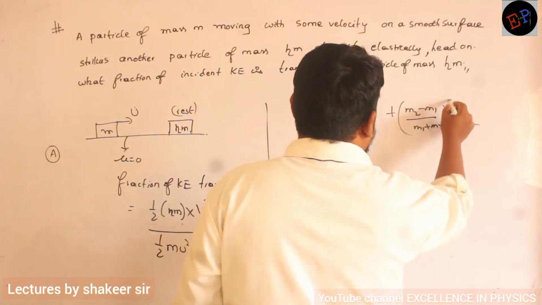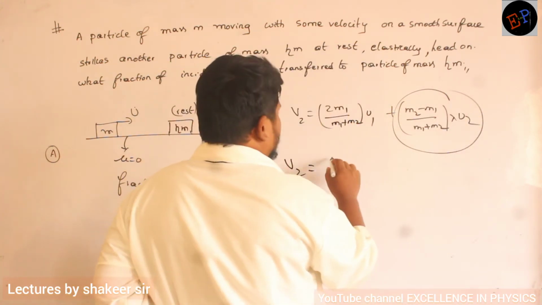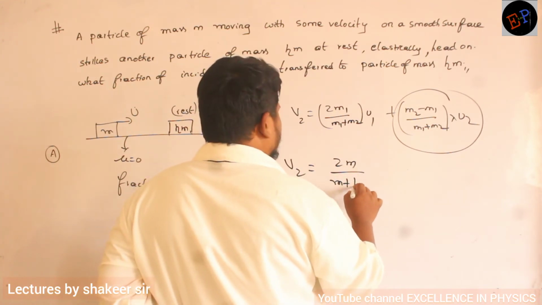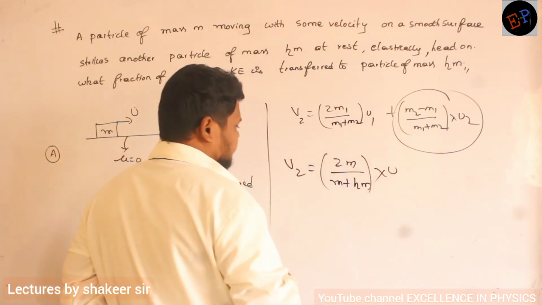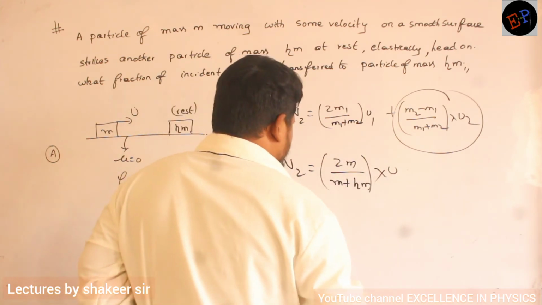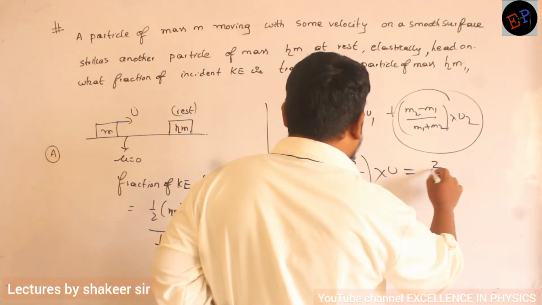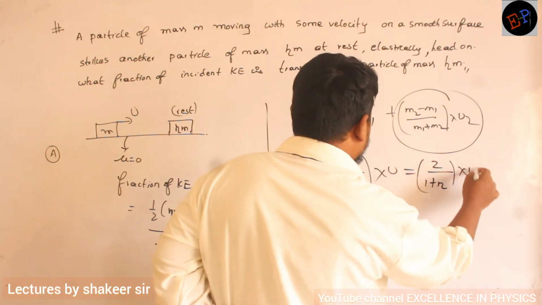So u2 is 0, so this total term will become 0. So v2 is equal to 2m divided by m plus eta m, multiplied by the initial velocity, let it be u. Clear now? So m, everything will get cancelled. So 2 divided by 1 plus eta into u.